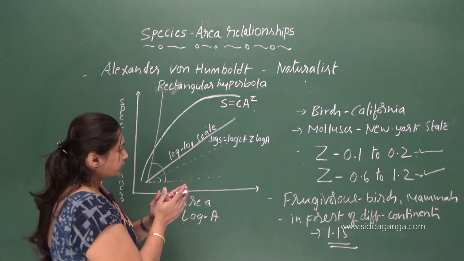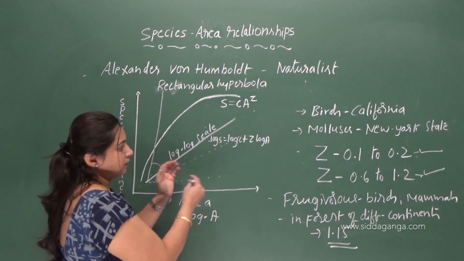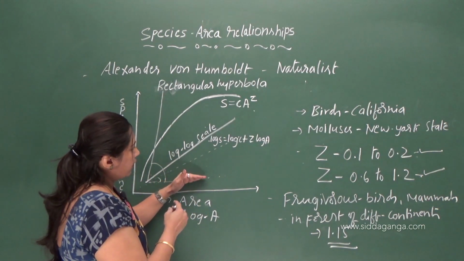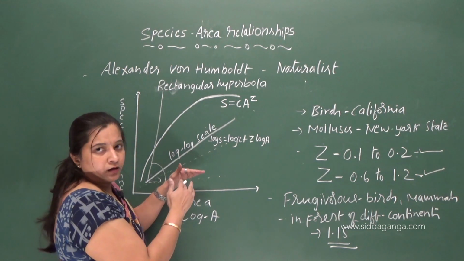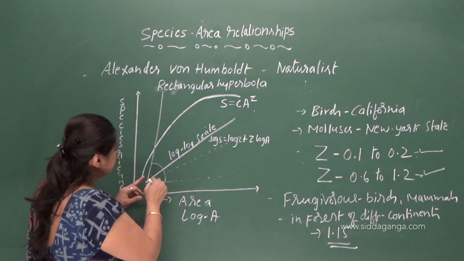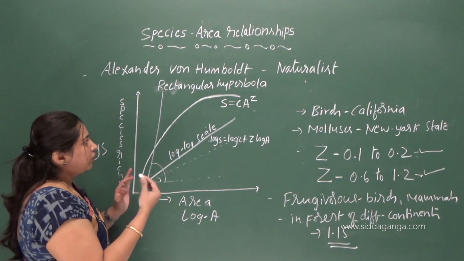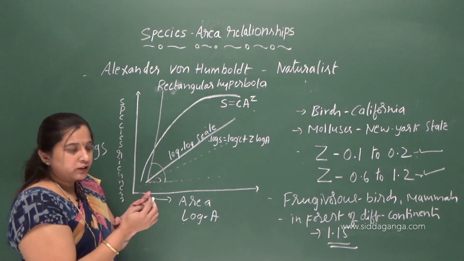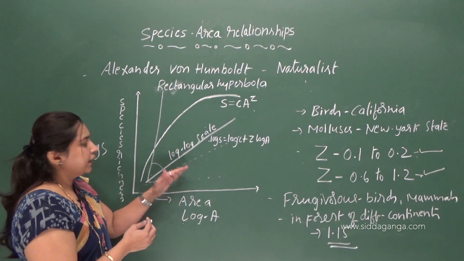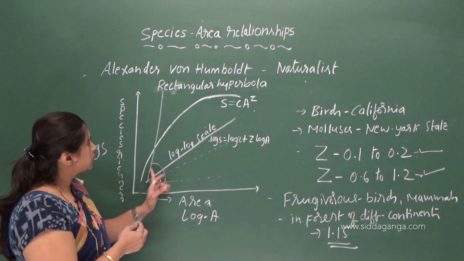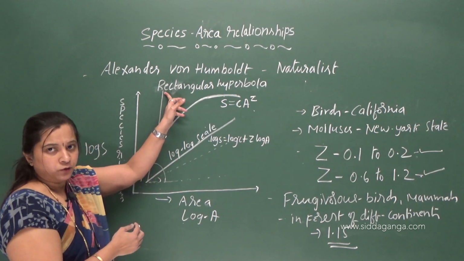So here, what do we understand by this concept? As the analysis is done for a larger area, look, the slope becomes steeper. So we come to the conclusion that the larger the explored area, the steeper the slope.